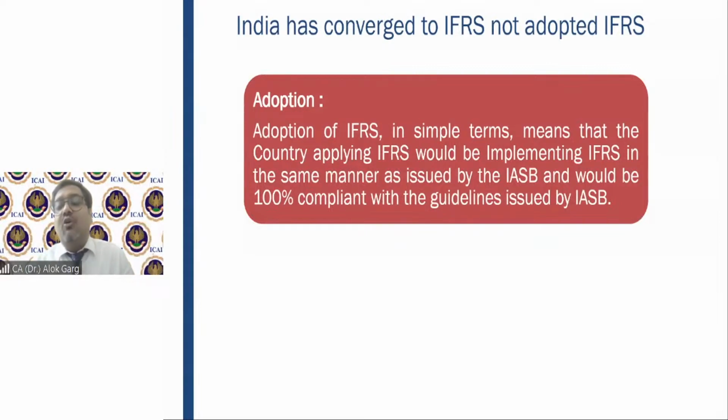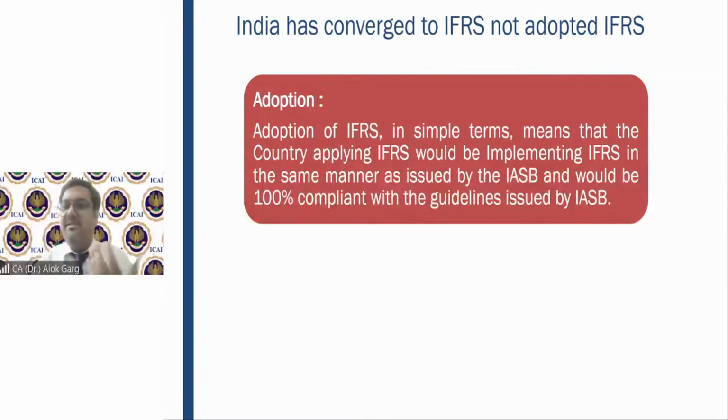Whenever you read any European company's annual report, let's say HSBC Holdings PLC, a company which is also listed on the London Stock Exchange, when you go to the basis of preparation paragraph, they write that the financial statements of HSBC Holdings PLC have been prepared as per International Financial Reporting Standards issued by the International Accounting Standards Board and as adopted by the European Union and the European Financial Reporting Advisory Group.